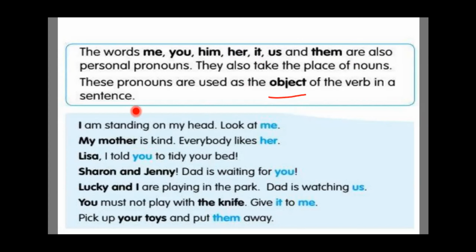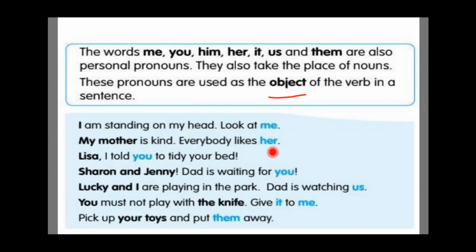So now see over here, let's read some examples. I am standing on my head. Look at me. So me over here is an object. Now next, my mother is kind. Everybody likes her. So what is her over here now? Object pronoun. And what did you notice in these sentences, in subject pronoun sentences and object pronoun sentences?